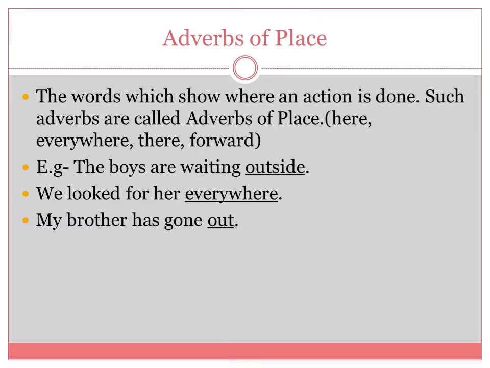Adverbs of place. The words which show where an action is done are called adverbs of place. Here, everywhere, there, forward, upstairs, downstairs, etc. Example: the boys are waiting outside. We looked for her everywhere. My brother has gone out. So here the words outside, everywhere and out are adverbs of place.